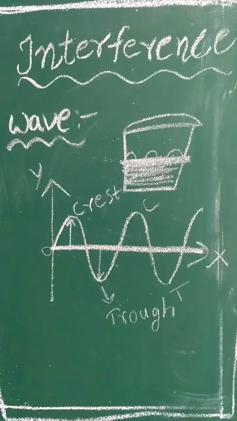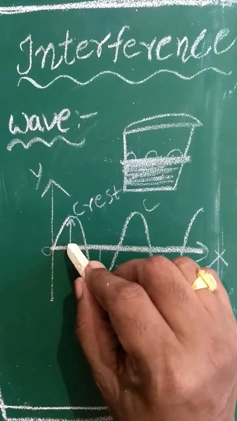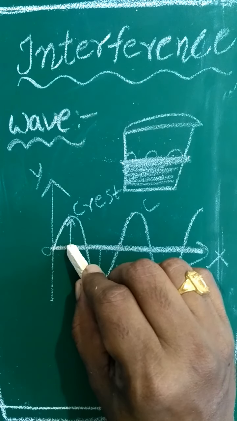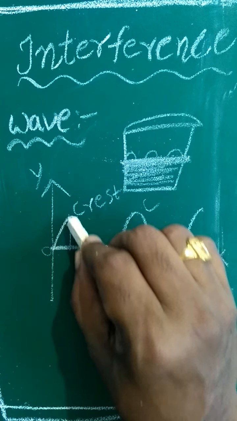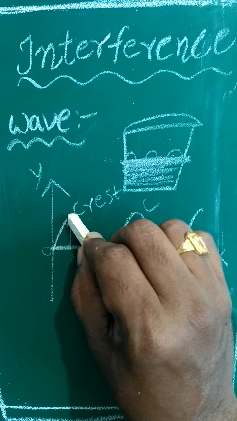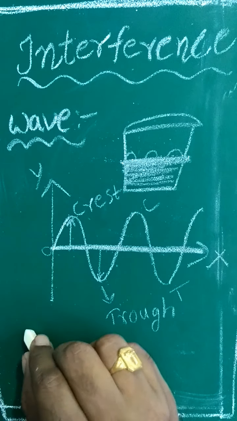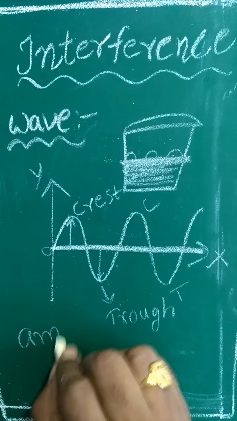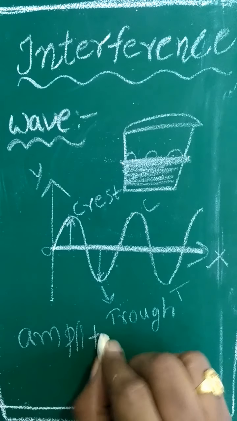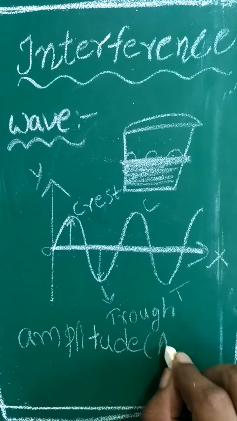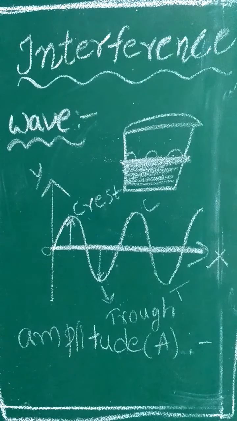Now we have to discuss amplitude and wavelength. Here the particle is displaced to a maximum distance. The maximum displacement from the equilibrium position is called amplitude. It can be denoted with the letter A.